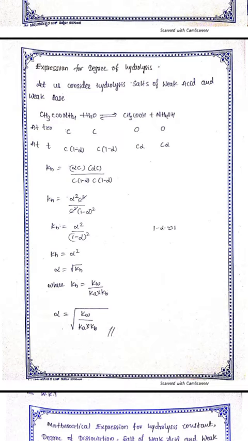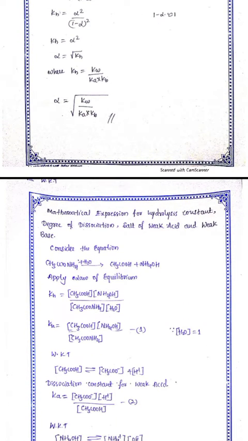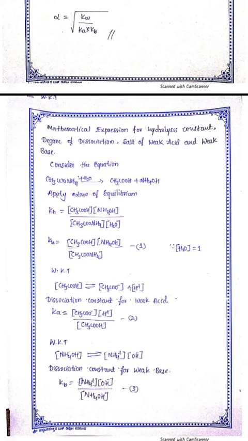Consider the equation: ammonium acetate plus water gives acetic acid and ammonium hydroxide. Apply the law of equilibrium. The dissociation constant of hydrolysis, Kh, is equal to acetic acid times ammonium hydroxide divided by ammonium acetate.